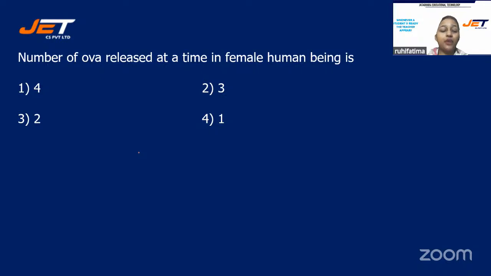Yes, Bhaskar, you are right. The correct answer is option number 4, 1. At a time, one ova is released in females.